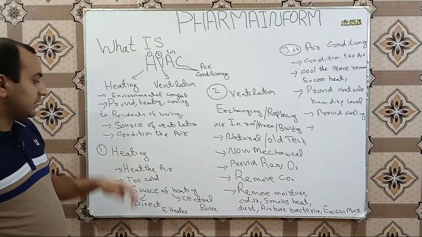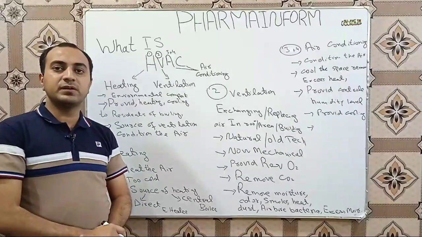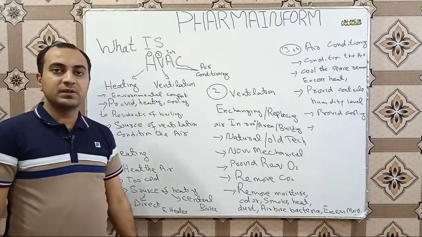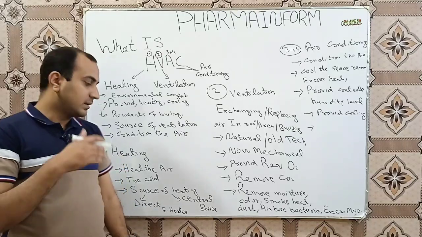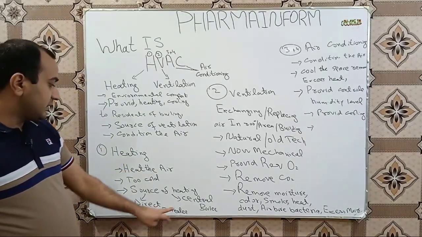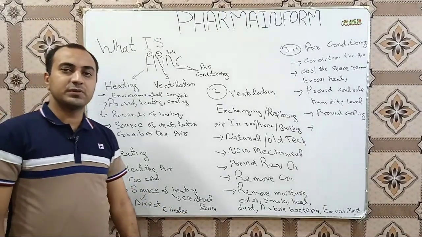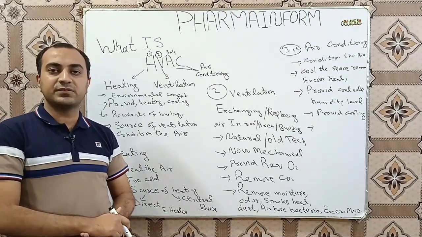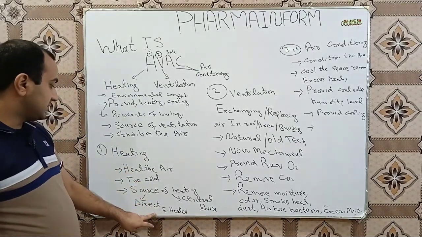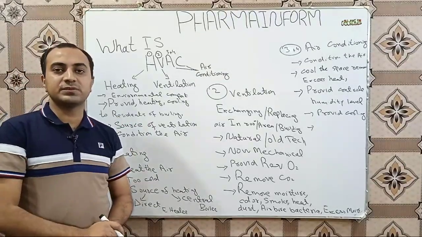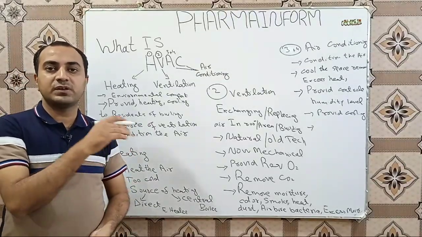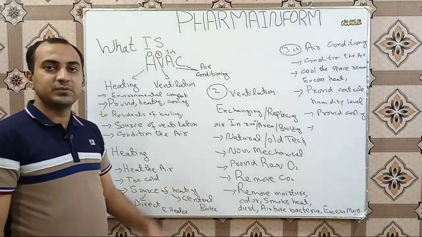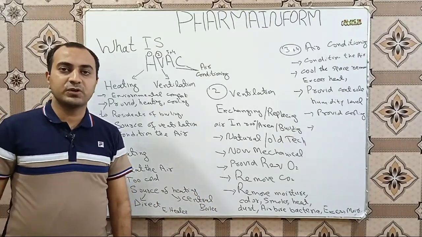In HVAC, heating is achieved by two sources. One is a direct source of heat and the other is an indirect source of heat or central heating. In direct source of heating we use electrical heaters. We will discuss these terms in detail when we discuss the working of HVAC or the structure of the air handling unit. Here is a basic overview for heating.